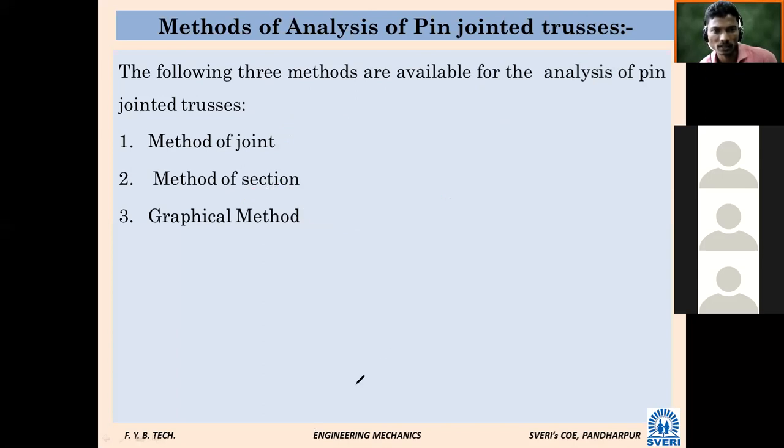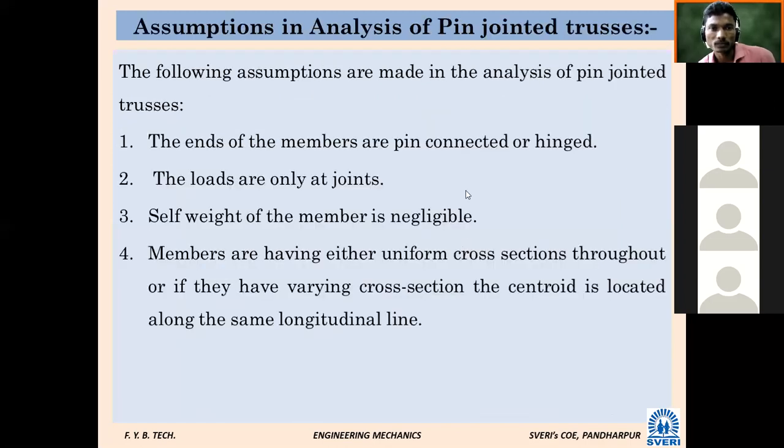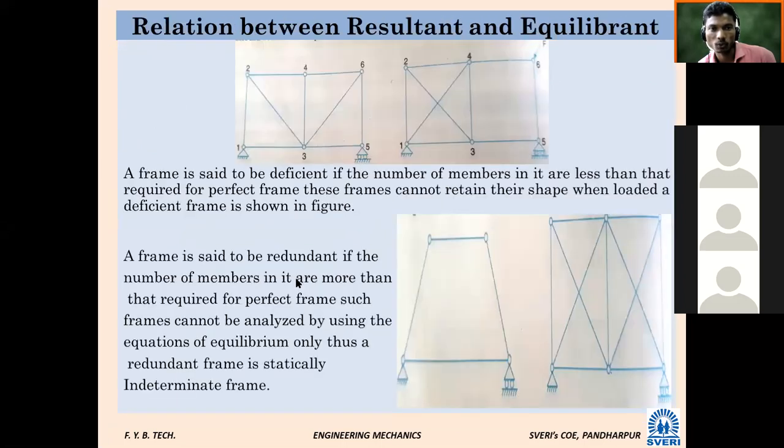So this much theory is there in this chapter. Nature of forces is either tensile or compressive. When acting away from the joint, tensile; towards the joint, compressive. Then assumptions, four assumptions: ends are pin joint or hinged, loads are only at joints, self weight we are going to neglect, and members have uniform cross section.